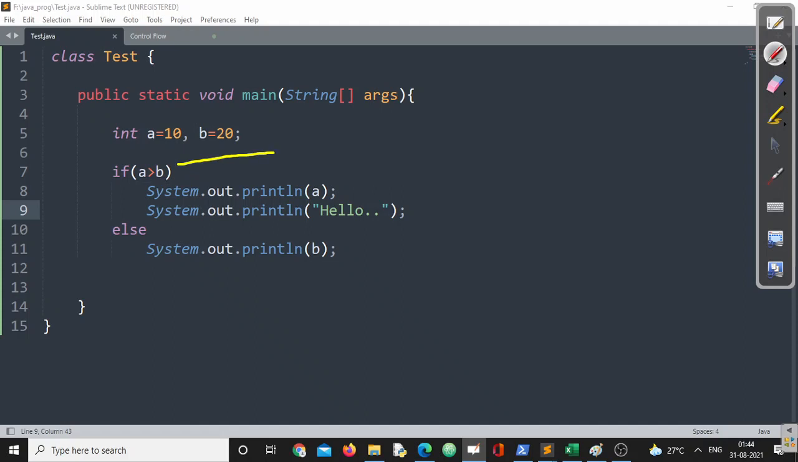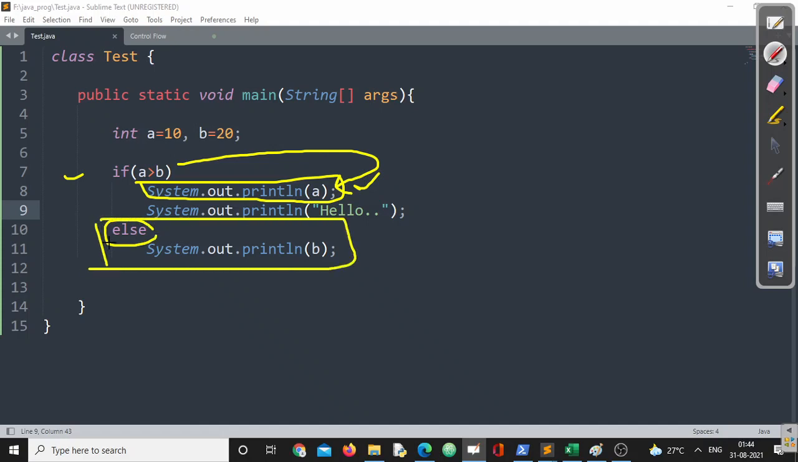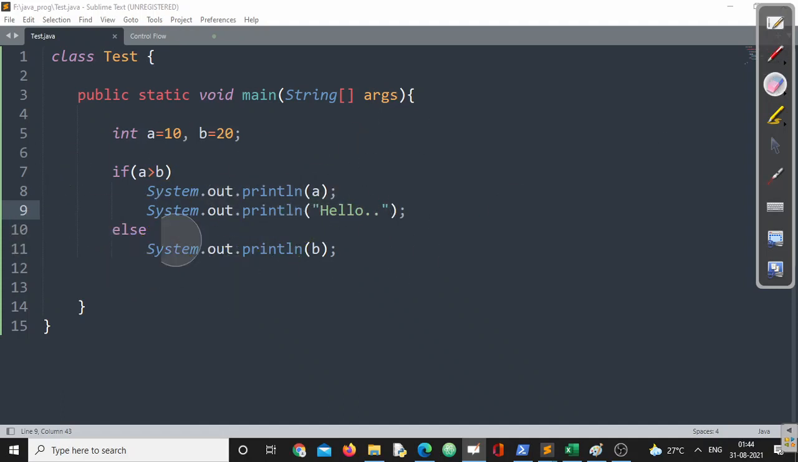Compiler says, boss, you have not written any curly braces. So as per the rule, I am taking only this one as the statement of if. And after the if is terminated, I didn't find any else. And for this else, we didn't find any if. So the error is right here. The error is right here. You cannot write like this, right? So make sure you understand this point.